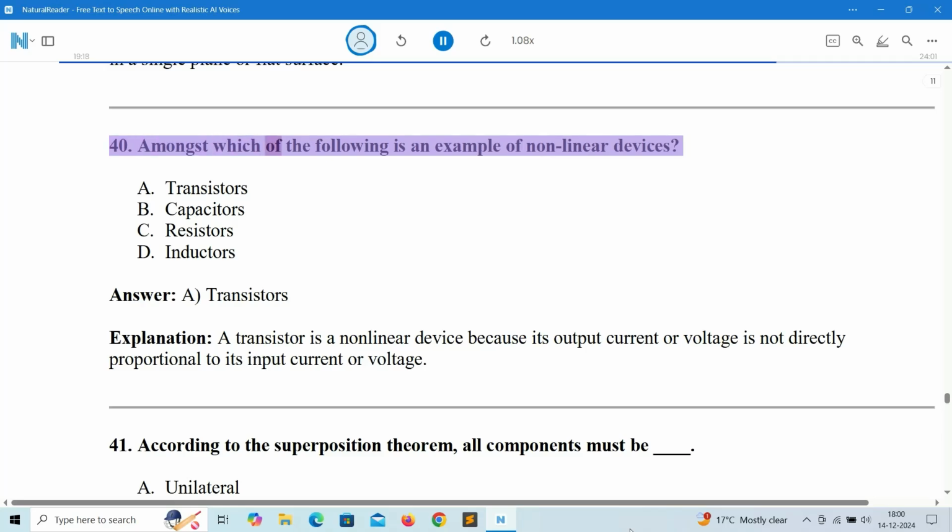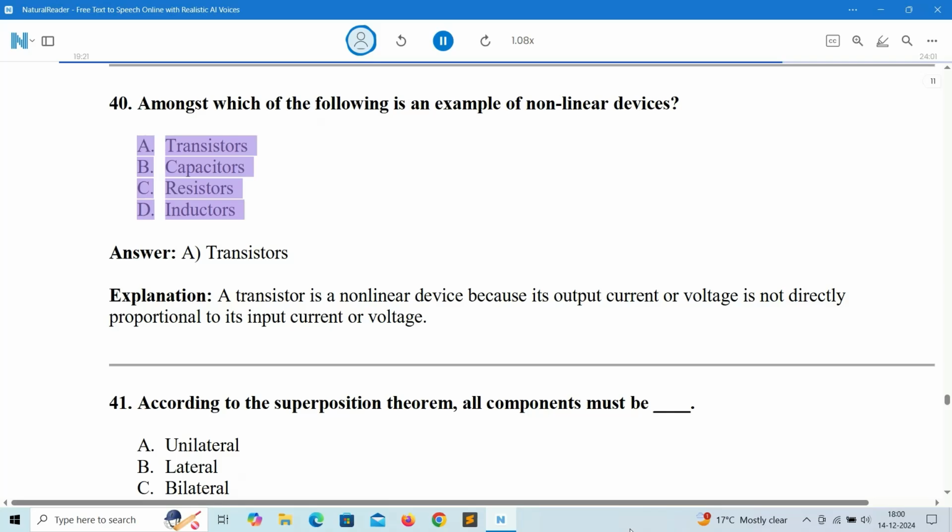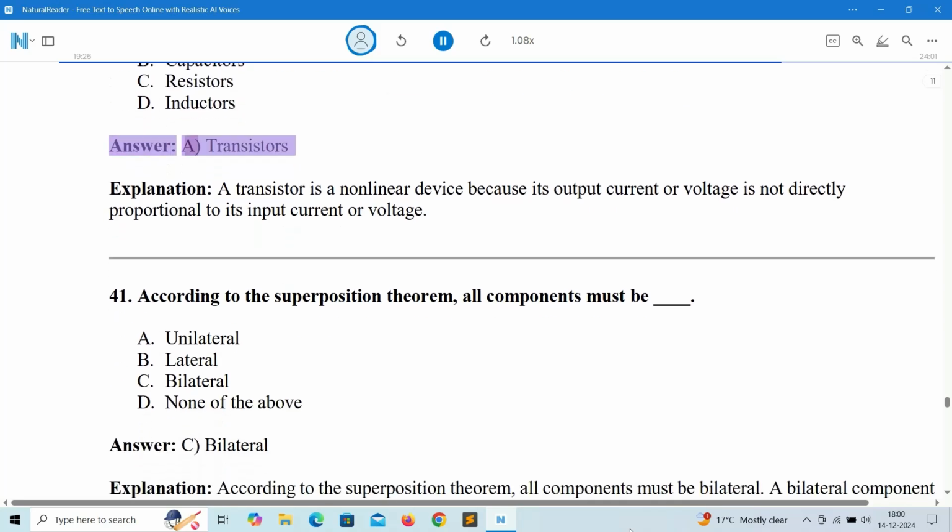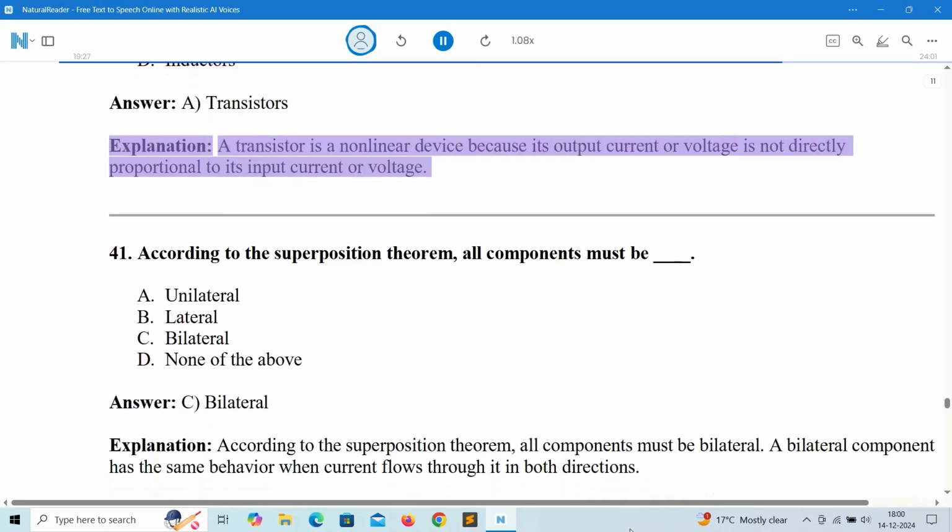40. Amongst which of the following is an example of nonlinear devices? A. Transistors. B. Capacitors. C. Resistors. D. Inductors. Answer: A. Transistors. Explanation: a transistor is a nonlinear device because its output current or voltage is not directly proportional to its input current or voltage.